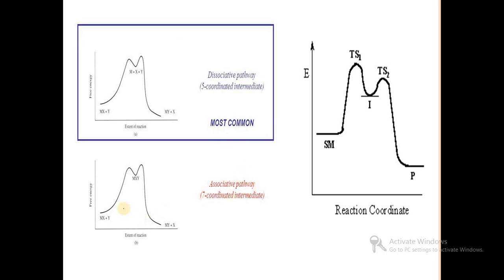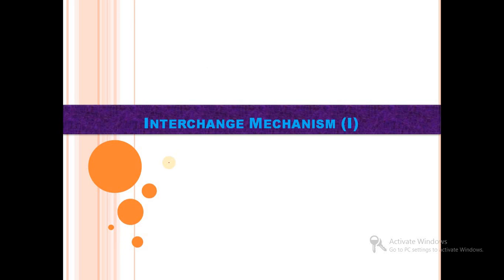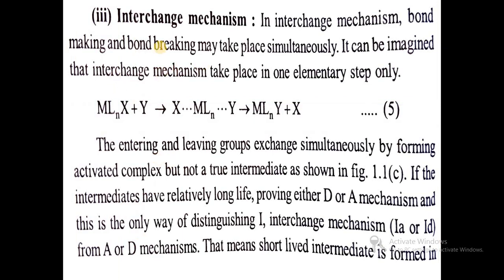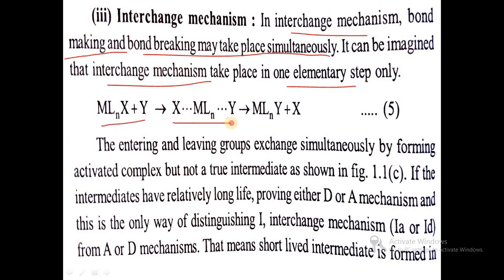In the associative mechanism, the graph is like this: MX plus Y gives MXY, and we get MY plus X. So a 7-coordinated intermediate is formed here. Next is the interchange mechanism, which is represented by I. In the interchange mechanism, bond making and bond breaking may take place simultaneously. So it can be imagined that the interchange mechanism takes place in only one step: MLnX plus Y gives MLnY plus X, only one step.